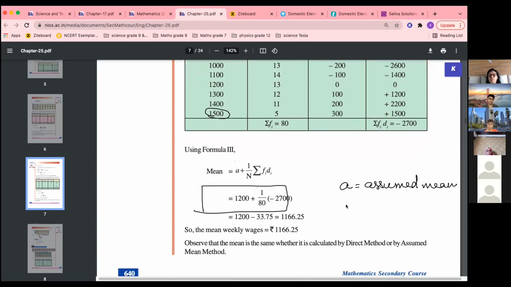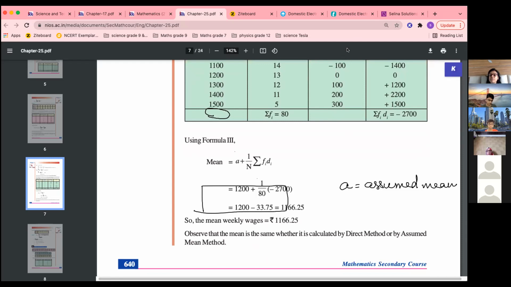So this is the assumed mean method. If the question asks you to find the mean, sometimes they specially mention to find it using the assumed mean method, or using the direct method, or sometimes they just say find the mean. Then you can use any method, whichever is easier for you.